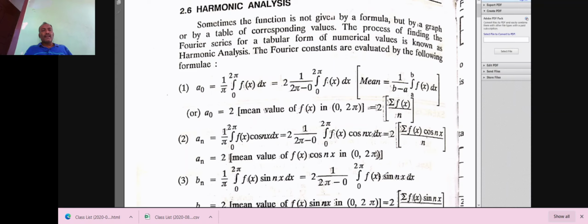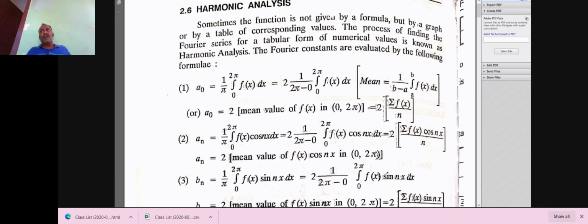Today we are seeing harmonic analysis. In the previous sections, in the Fourier series, in any interval, whether it is an odd function or an even function, in the full range series, half range series, full range series means minus L to plus L or minus pi to plus pi. In the half range series means 0 to pi or 0 to L.